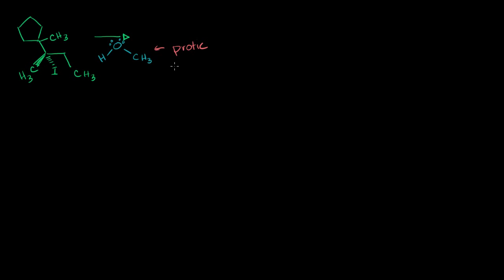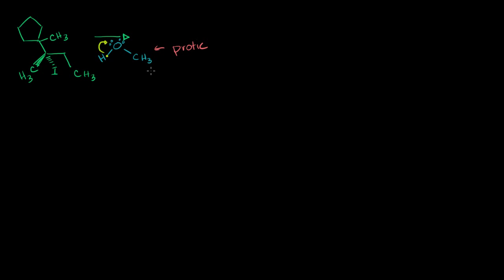And the reason why I know that methanol is protic is because you have hydrogen bonded to a very electronegative atom in oxygen. So every now and then in one of the methanol molecules, the oxygen can steal hydrogen's electron, and then the hydrogen itself, without the electron, the hydrogen proton, will be flying around because it doesn't have a neutron.